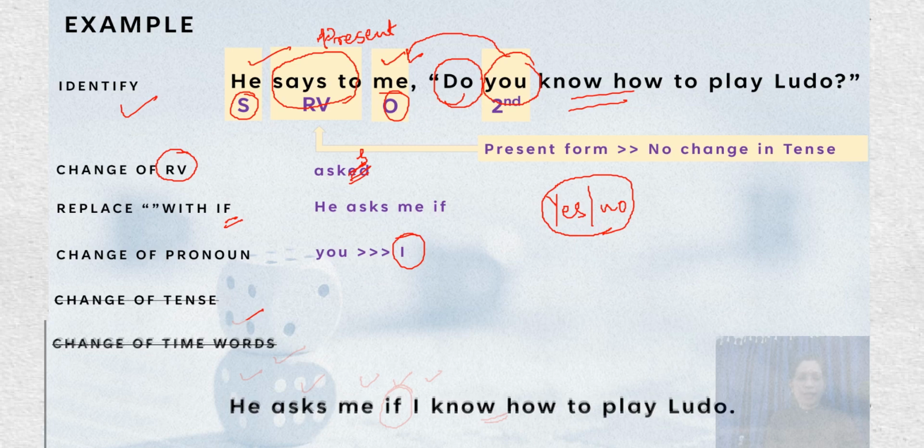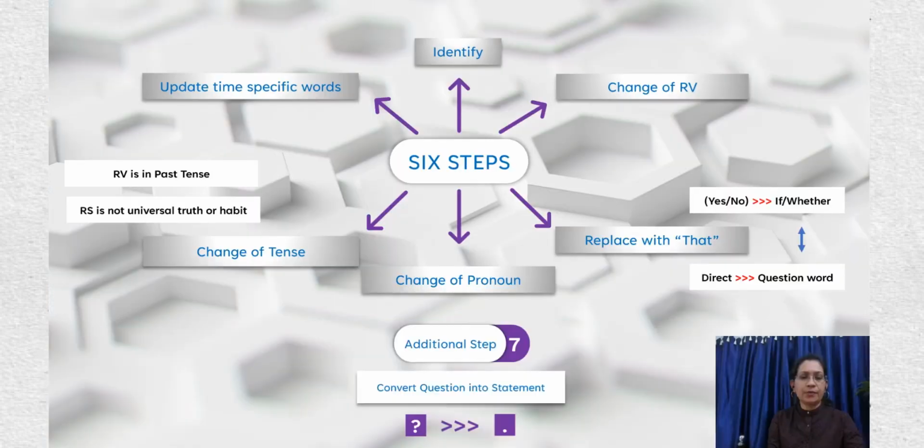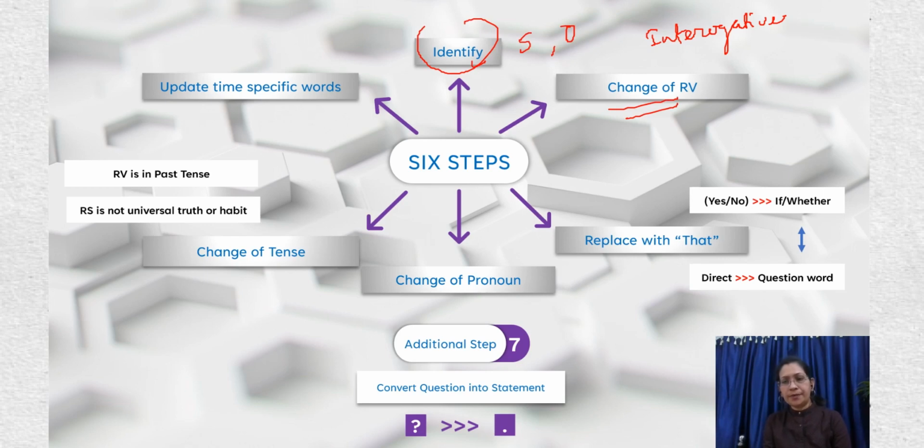So we've seen so many examples taking various kinds of questions, direct questions and yes or no questions. To sum up, let's recapitulate the different steps we followed while we changed sentences from direct speech to indirect speech, taking interrogatives. First is identification of subject and object. Next is change of the reporting verb. The reporting verb changes to either asked, asks or ask.